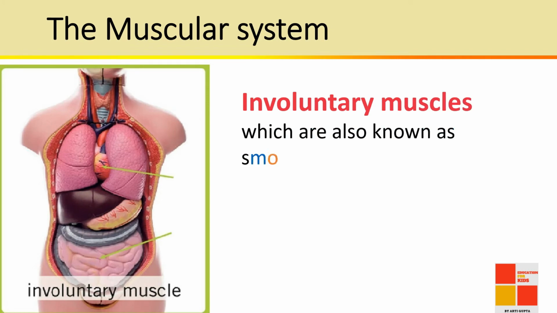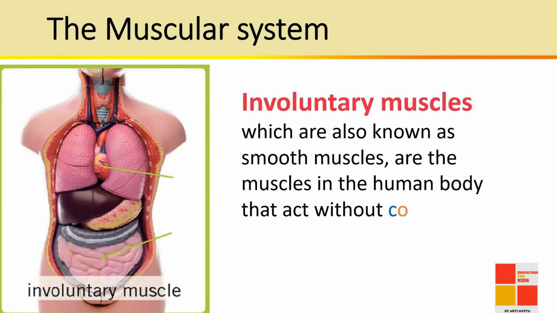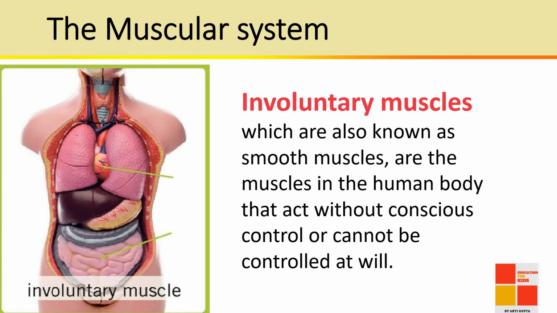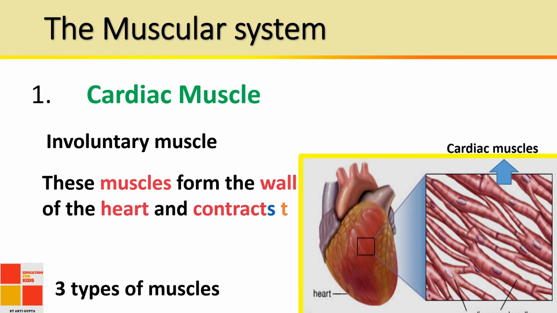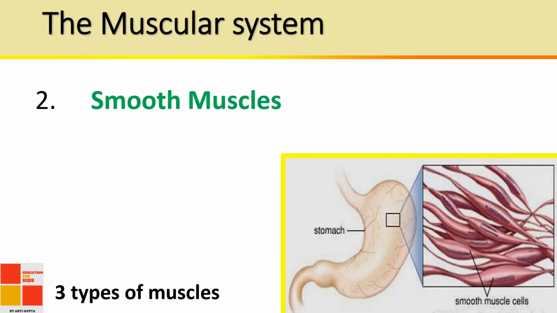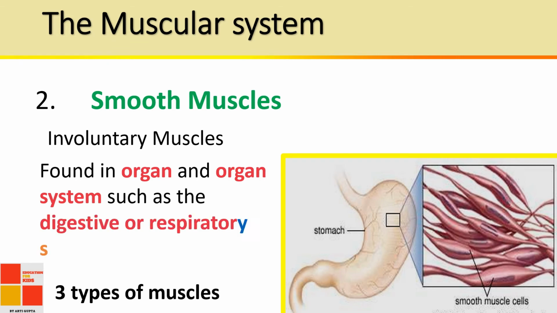Involuntary muscles, which are also known as smooth muscles, are the muscles in the human body that act without conscious control. Cardiac muscle. Involuntary muscle. These muscles form the wall of the heart and contract to circulate the blood. Smooth muscles. Involuntary muscles found in organs and organ systems such as the digestive or respiratory system.